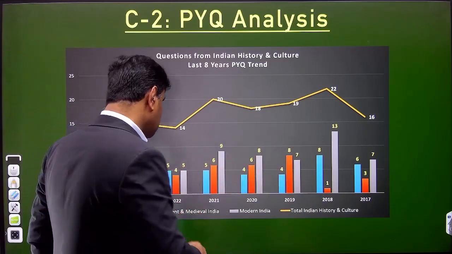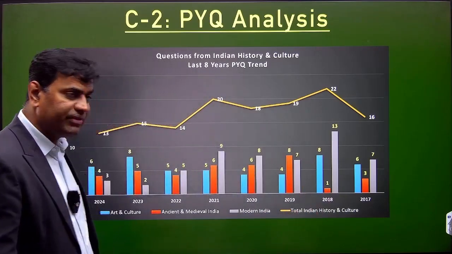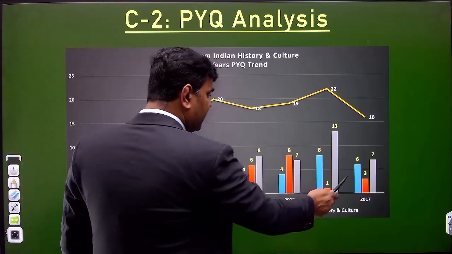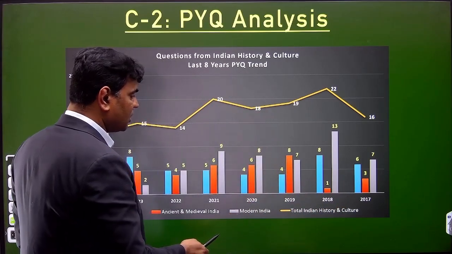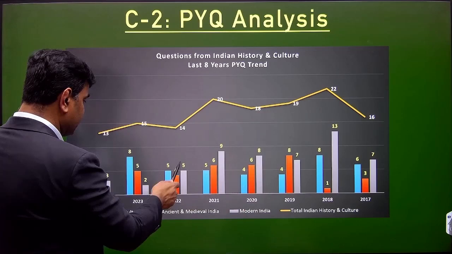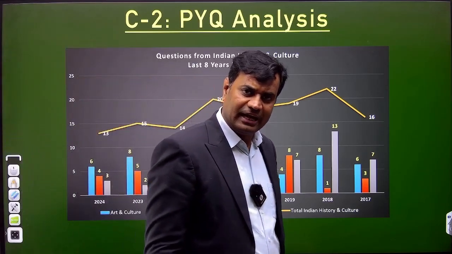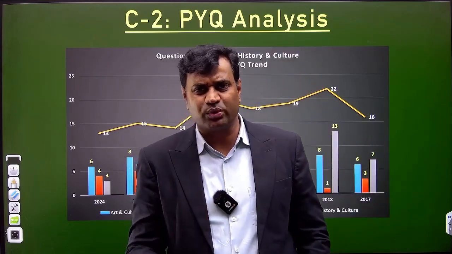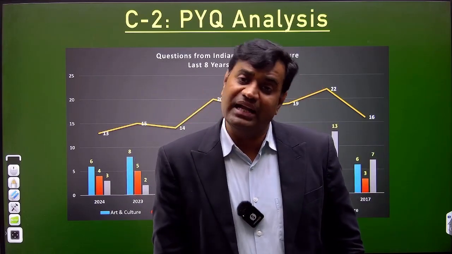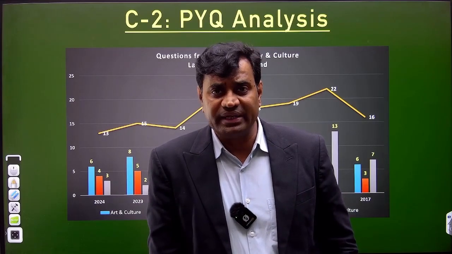If we look into ancient and medieval India, obviously it has maintained some consistency. 3 questions in 2017, then 1, then directly 8 questions in 2019, then 6, then 6, then 4, then 4, and then 5. Meaning thereby, ancient and medieval India is quite consistent in its category. 4 to 5 questions you can expect from ancient and medieval India. Clear? Normally, only 1 or 2 questions from medieval India.